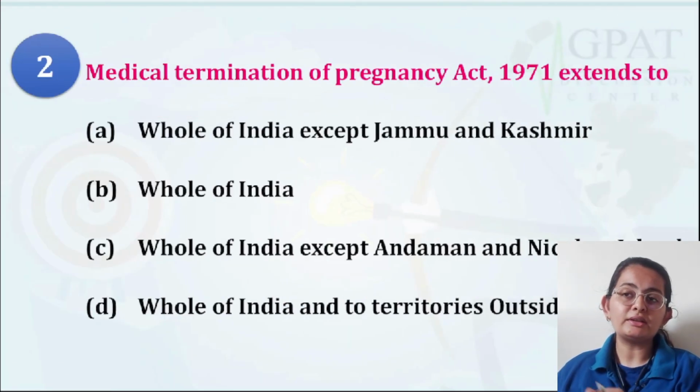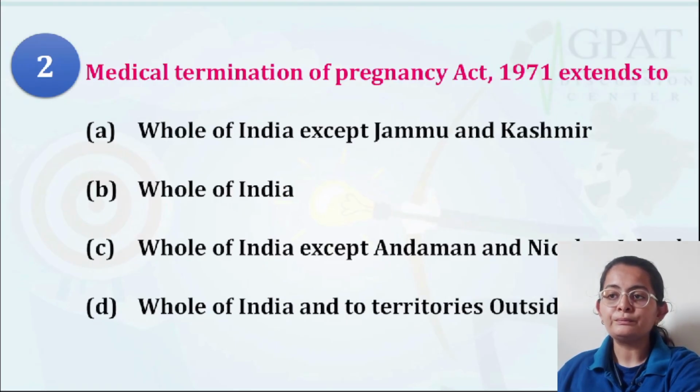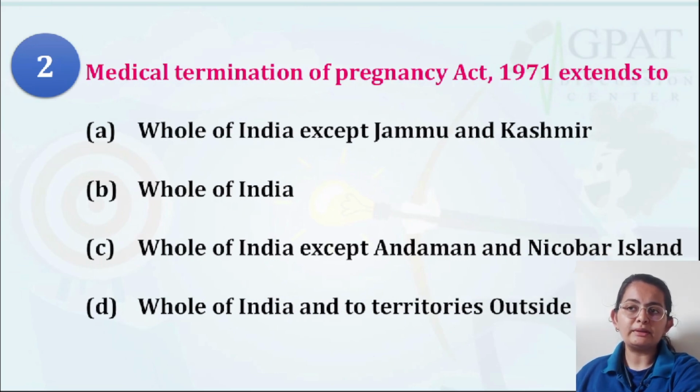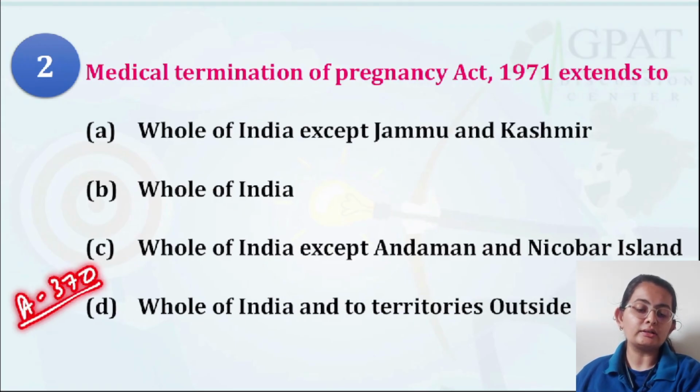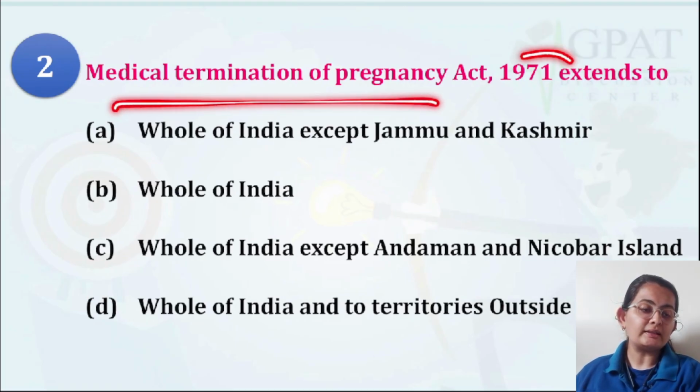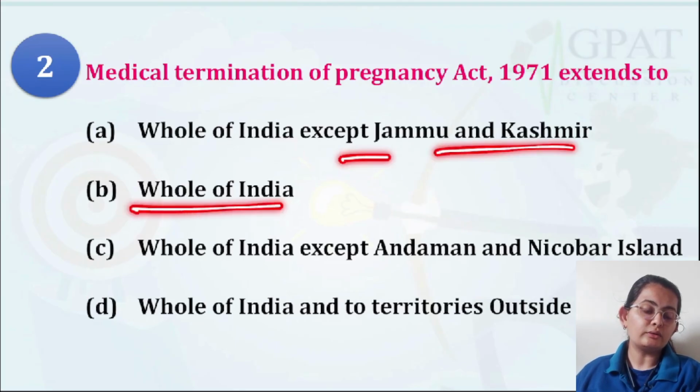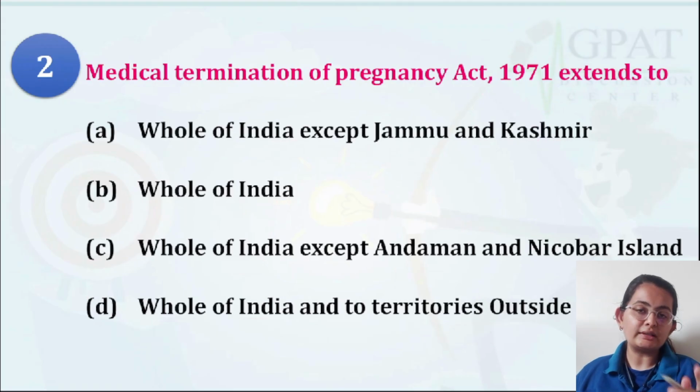I have deliberately added this question to your MCQ series because last time I told you something. I hope you remember that there was a latest amendment after which Article 370 got repealed from our constitution. The options are: whole of India except Jammu and Kashmir, whole of India except Andaman and Nicobar Islands, whole of India, and whole of India plus territory outside India.